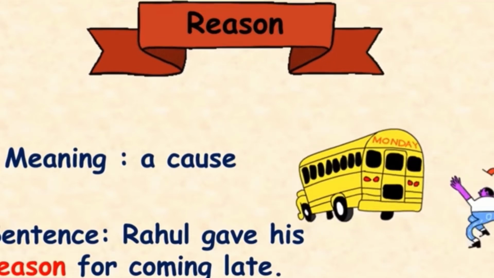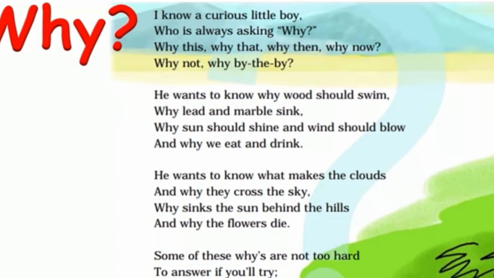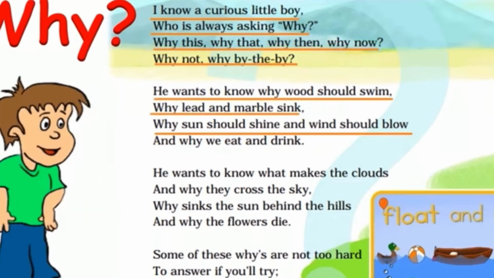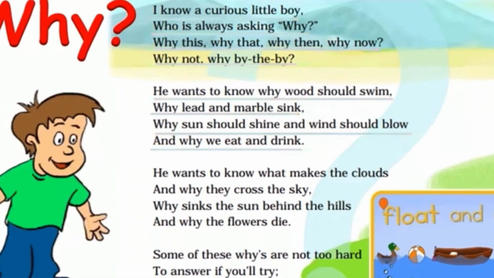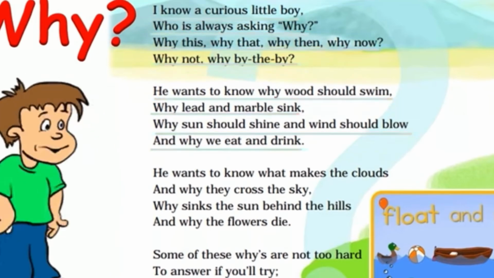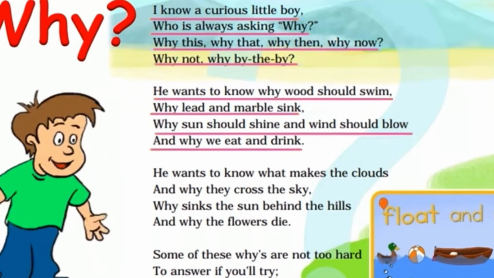Now let's see the explanation of the poem. In the first stanza, it's about a curious little boy. As you know, curious means eager to know something. So the boy is always eager to ask questions. Why is this happening? Why is that happening? Why is it happening now? Why is it happening then? All those questions are always running in his head.